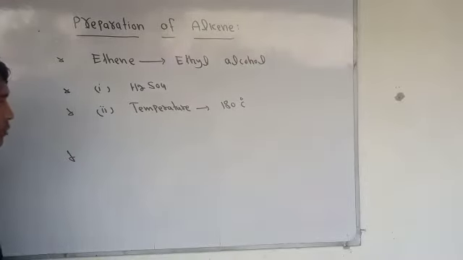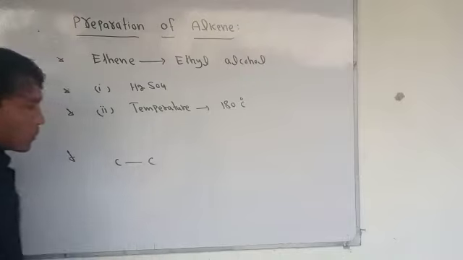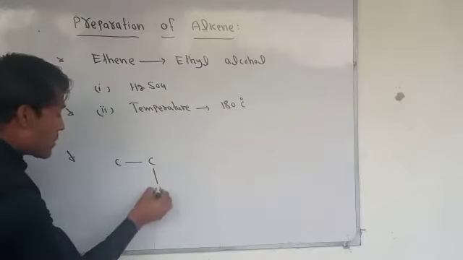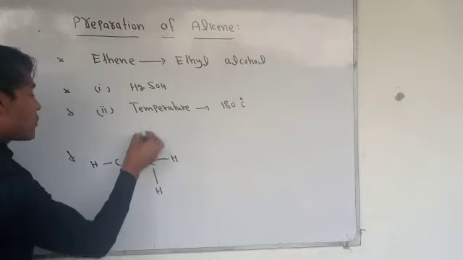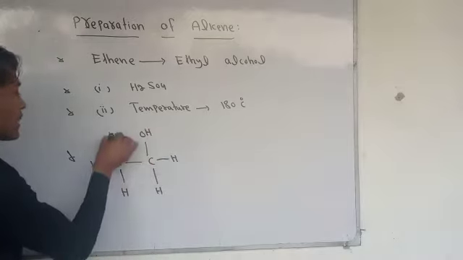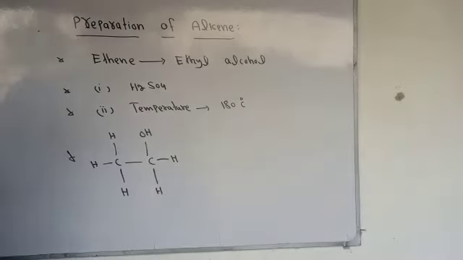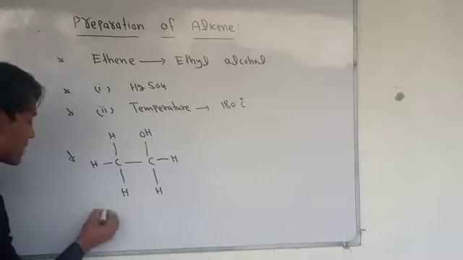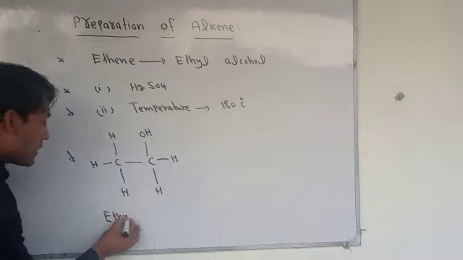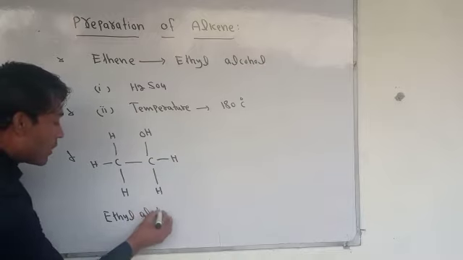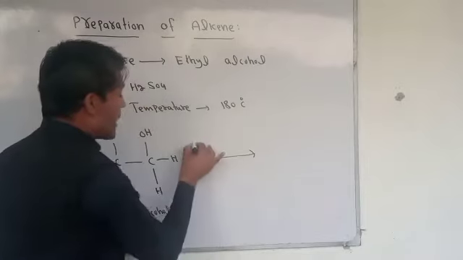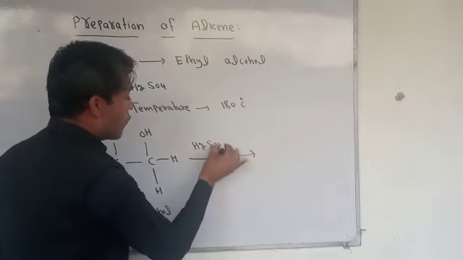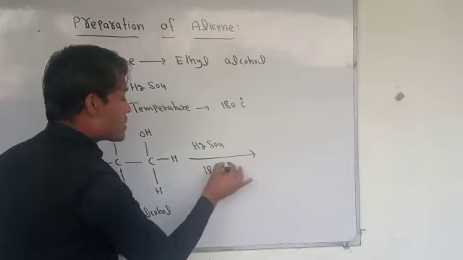First of all, we need to draw carbon 1, carbon 2. Hydrogen is attached here, and here also we have hydrogen, and also we have OH, and here we have hydrogen. So this one is called ethyl alcohol. We can also call it ethanol. And we need H2SO4 and also 180 degrees Celsius temperature here.